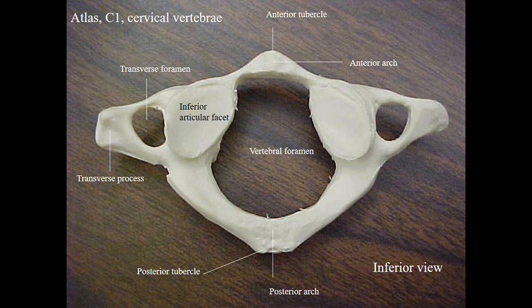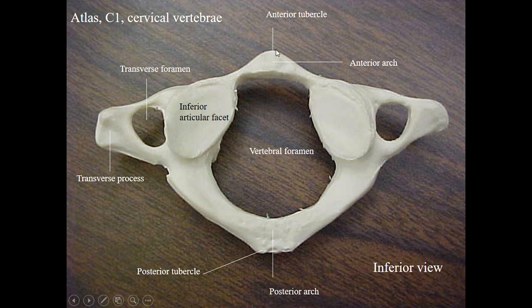The anterior arch is marked by an anterior tubercle at the anterior aspect and an oval facet on the posterior aspect.